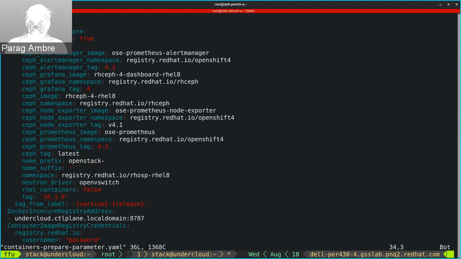The registry redhat.io requires authentication to access and pull images. To authenticate with this registry and other private registries, include the ContainerImageRegistryCredentials parameter. In the example, replace username and password with your authentication credentials.